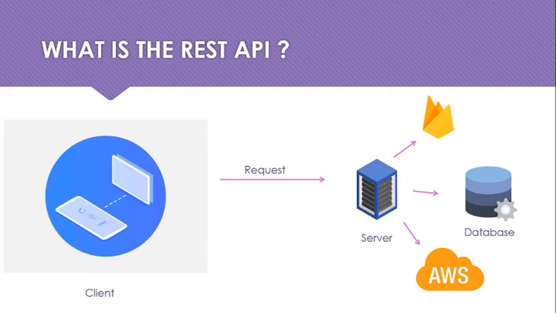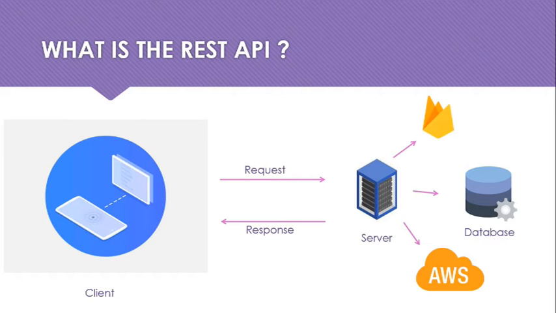Depending on whether you are viewing your profile information or submitting your form, whatever the request made by the client, it goes to the server. The server processes that request and returns the response to the client. This is where the REST API comes from. REST API means we are doing everything by using request and response, right?